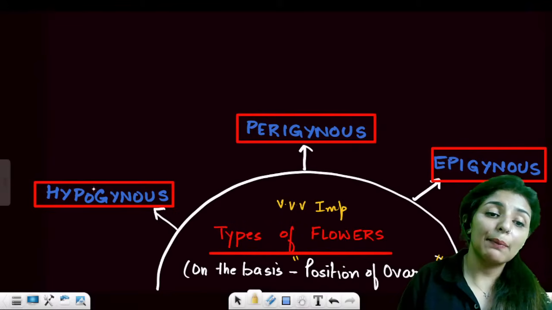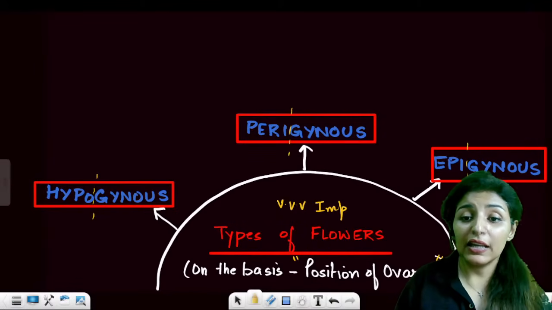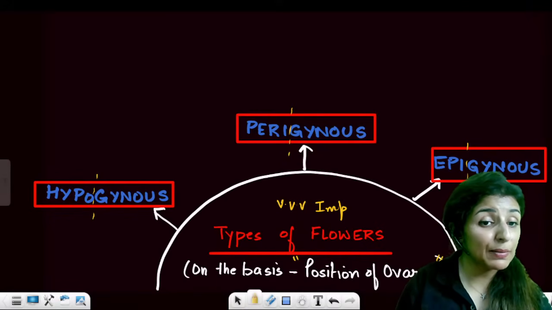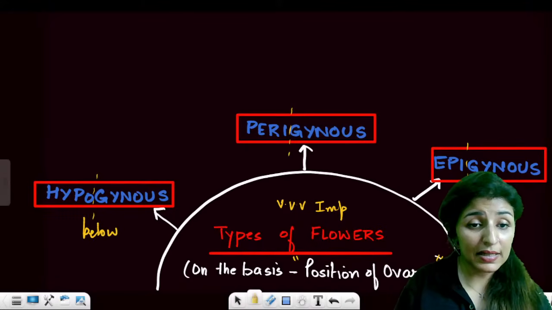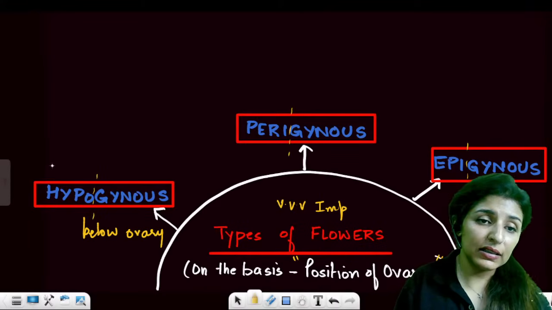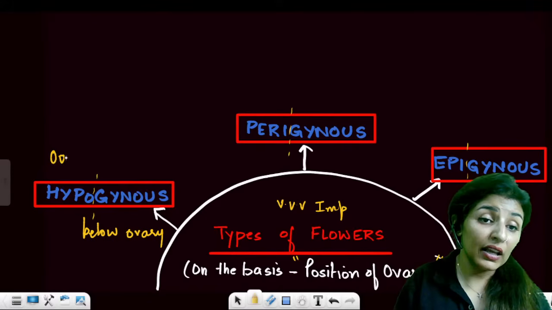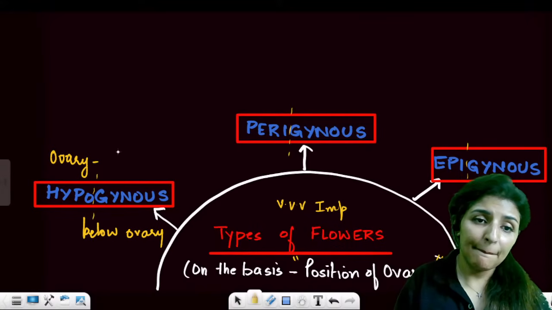So what is hypogynous? Let's split the word, in case you forget. Hypo means below. Everything is below the ovary. So basically, ovary has the highest position. Everything below ovary means ovary is at the topmost position.